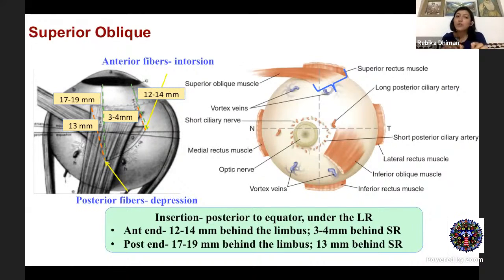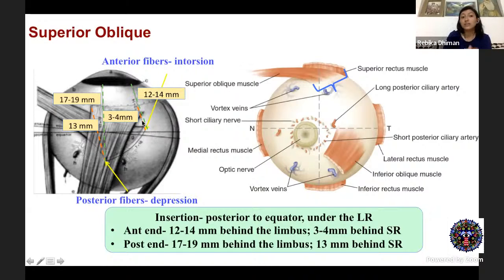Now, why are these figures important? Because hooking the superior oblique muscle is quite tricky, and if you know this anatomy, you know where to plan your incision. We commonly plan an incision in the superotemporal aspect. We hook the superior rectus muscle first, and then you try and pull the superior rectus muscle away so that you are able to expose these anterior fibers, which are present laterally. So the hooking becomes slightly easier. All right, so that's about the insertion.